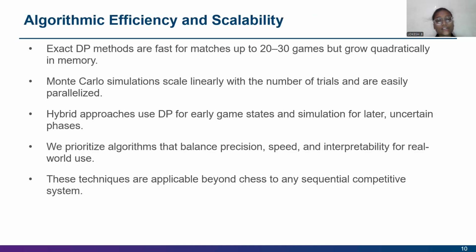Next, algorithmic efficiency and scalability. Exact DP methods are fast for matches up to 20 to 30 games, and the Monte Carlo simulations scale linearly with the number of trials and are easily parallelized. We prioritize algorithms that balance precision, speed, and interpretability for real-world use. These techniques are applicable beyond chess to any sequential competitive system.